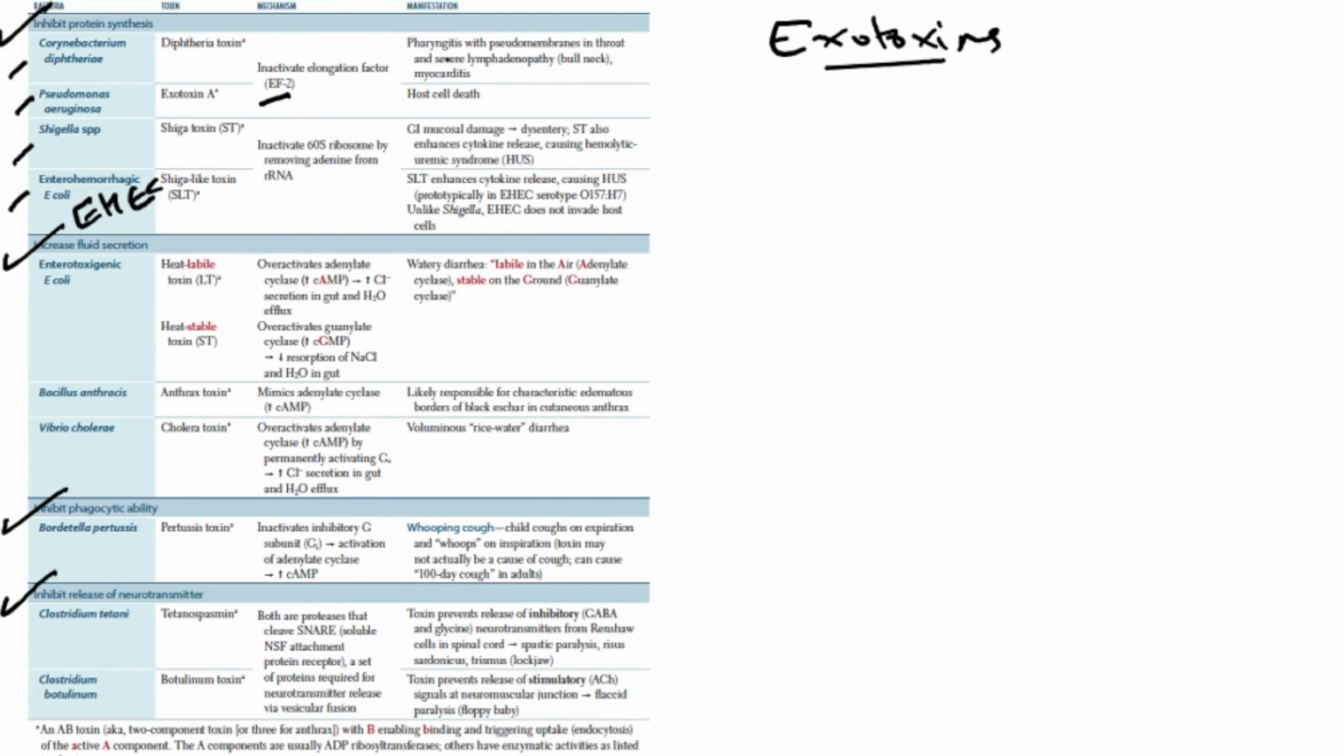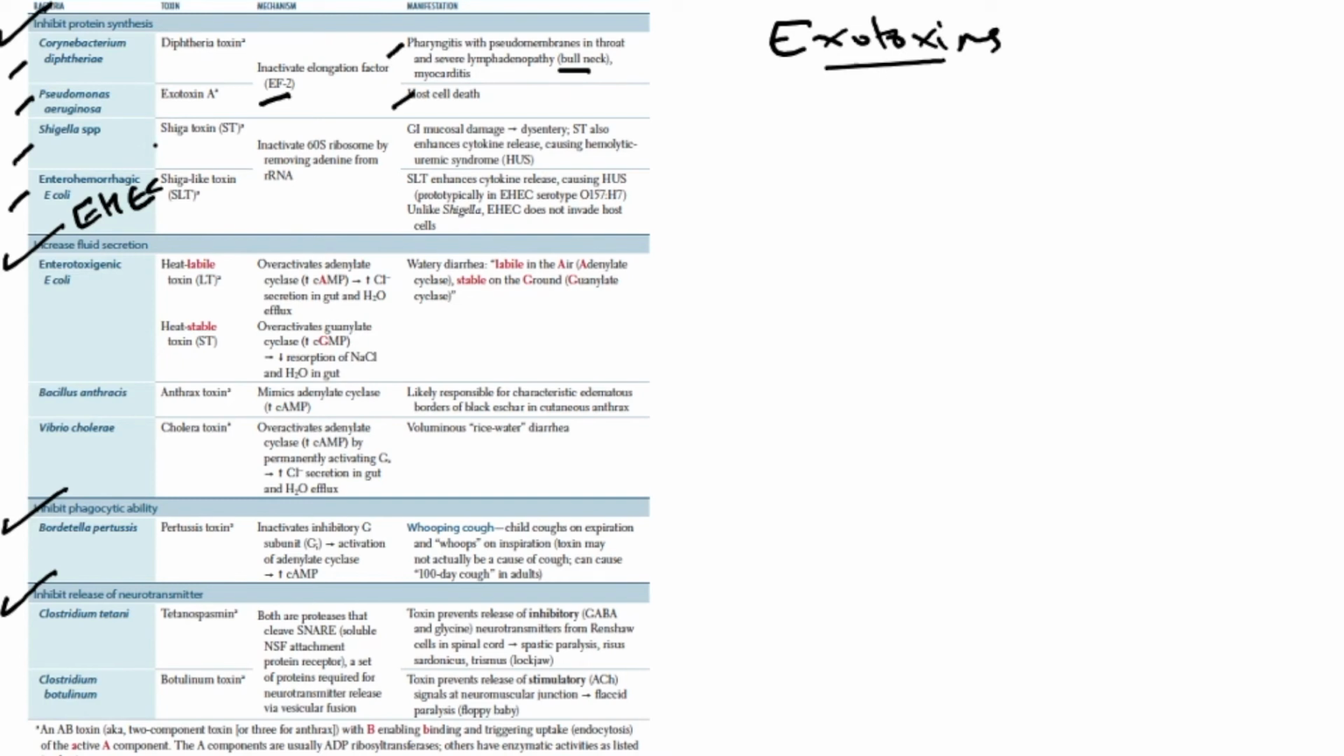Corynebacterium diphtheriae causes diphtheria. Diphtheria is characterized by pharyngitis and formation of a pseudomembrane in the throat, severe lymphadenopathy in the neck called the bull's neck, and myocarditis. Very important: pharyngitis, bull's neck, pseudomembrane in the throat, and myocarditis. Pseudomonas aeruginosa causes host cell death.